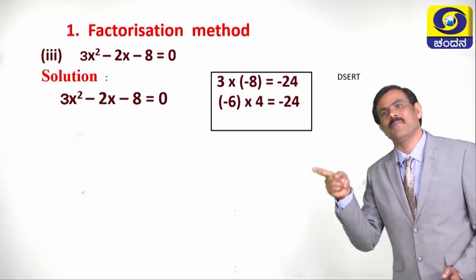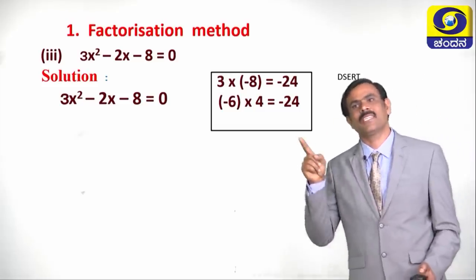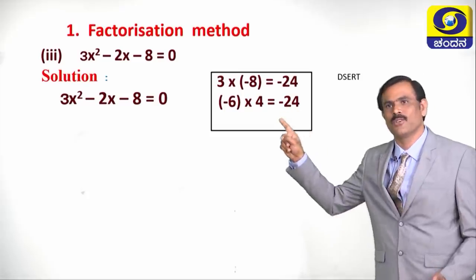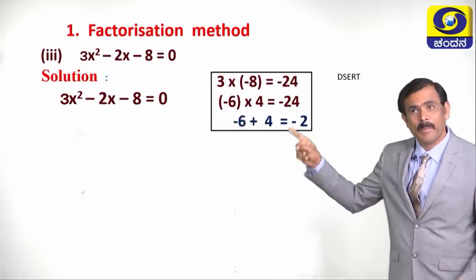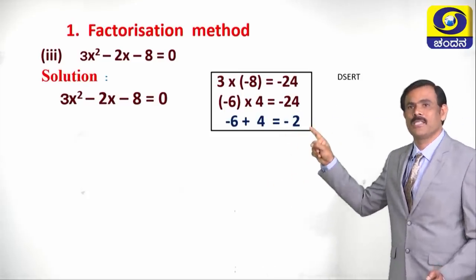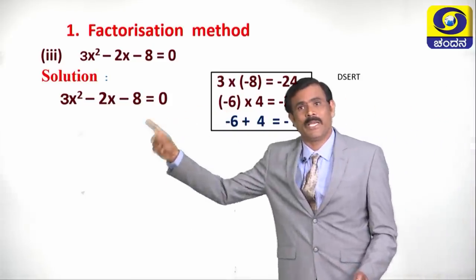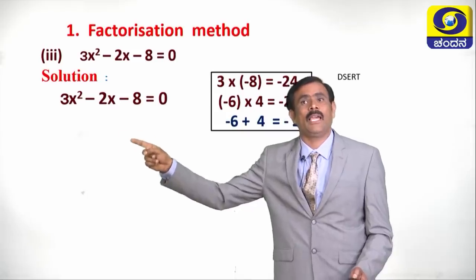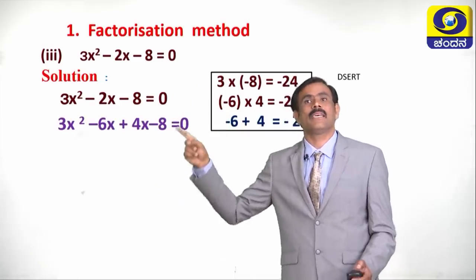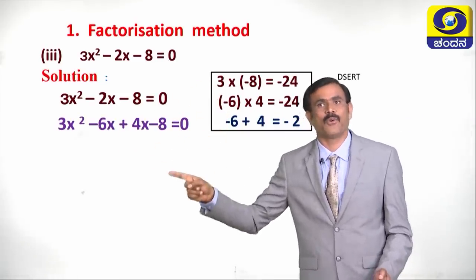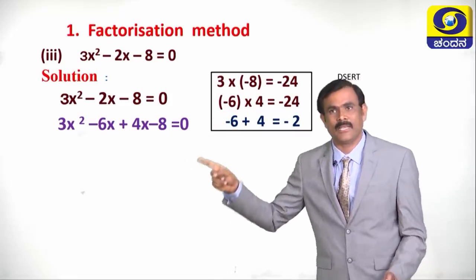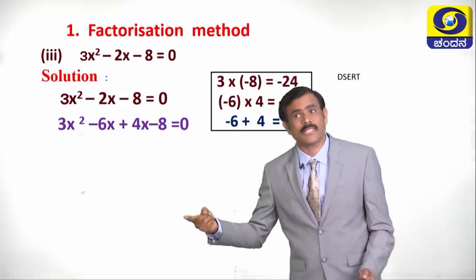Minus 6 and plus 4. Minus 6 into plus 4 is equal to minus 24. Minus 6 plus 4 is equal to minus 2. Now, this equation becomes 3x square minus 6x plus 4x minus 8 equals 0. Then what is the next step?